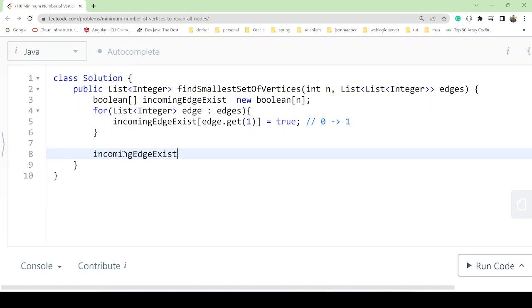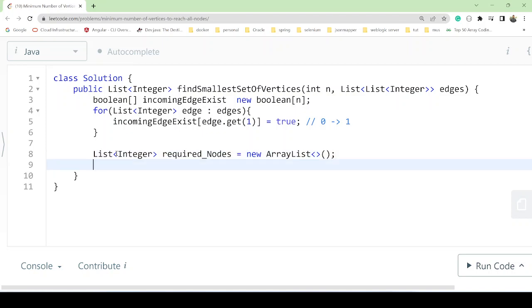To find that, sorry, not incoming edges, but let me take this value. I'll take this value, let me remove this one, and we'll say this is our required nodes, which is nothing but our new array list. Now you have all these nodes, and then we will mark our node. We'll start from index 0, and for all the nodes we'll go like this, with plus plus.